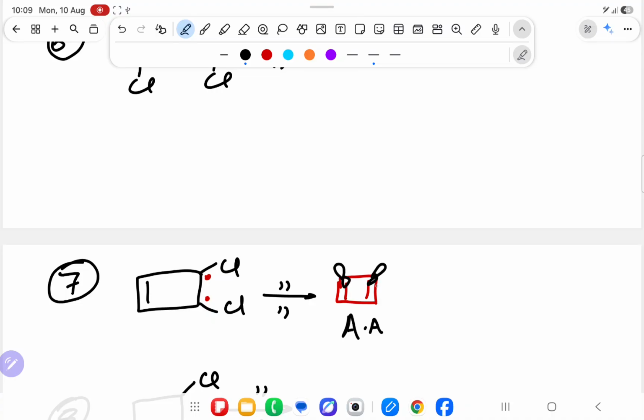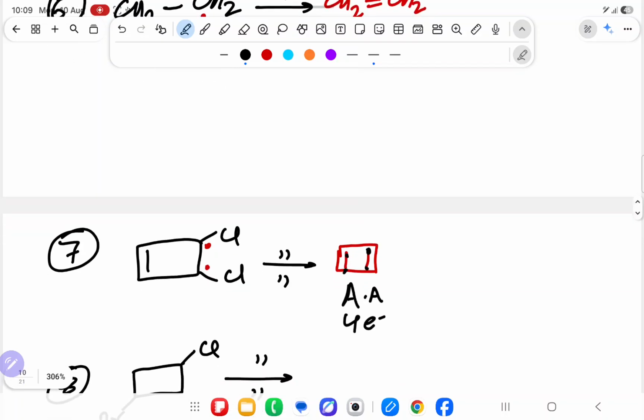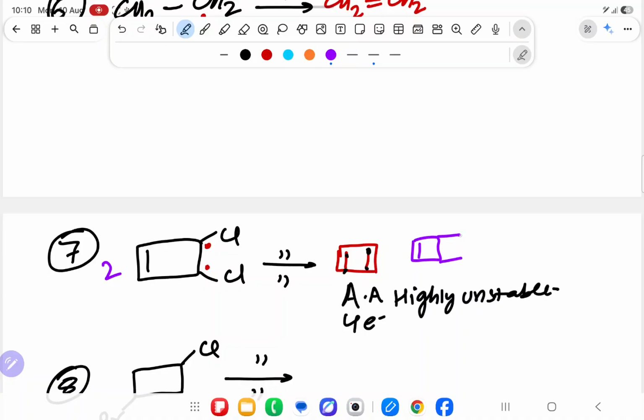Resonance. Pi, sigma. And how many pi electrons? 1, 2, 3, 4. And we know that 4 electrons is anti-aromatic and anti-aromatic is highly unstable. Understanding? So this is not the product. What is the product coming? Combination. 1 here, 2 moles we have to take. Another mole will come, combine together, and it will form this.